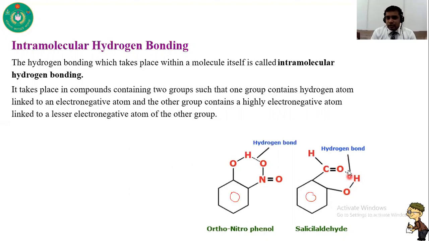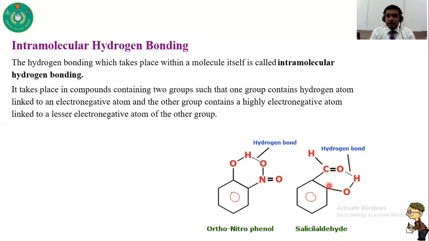So there is a possibility of forming a hydrogen bond between this oxygen and this hydrogen atom. So this hydrogen bond is formed between this group and this group, and both groups are present in one molecule. So when a hydrogen bond is formed between atoms of a single molecule, this is called intramolecular hydrogen bonding. I think it is clear to you.